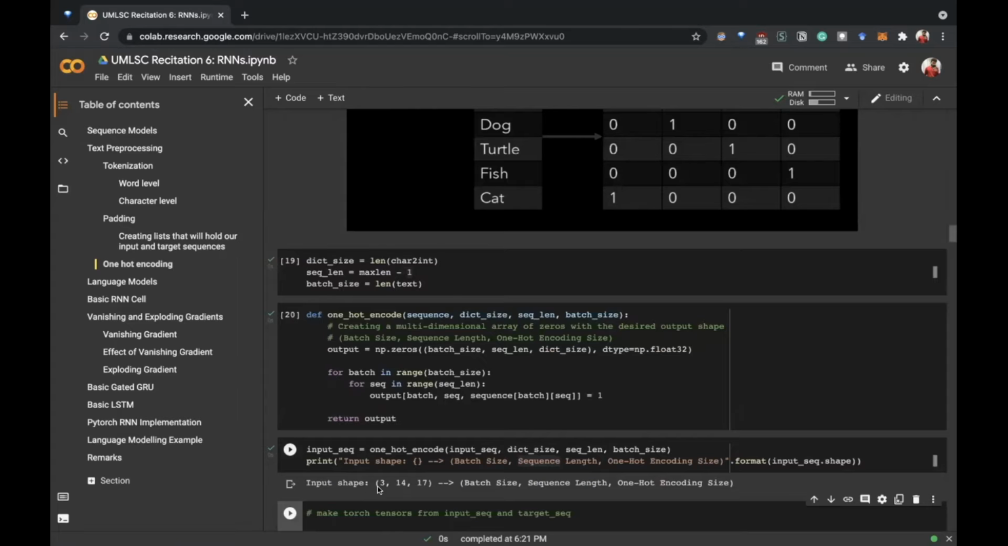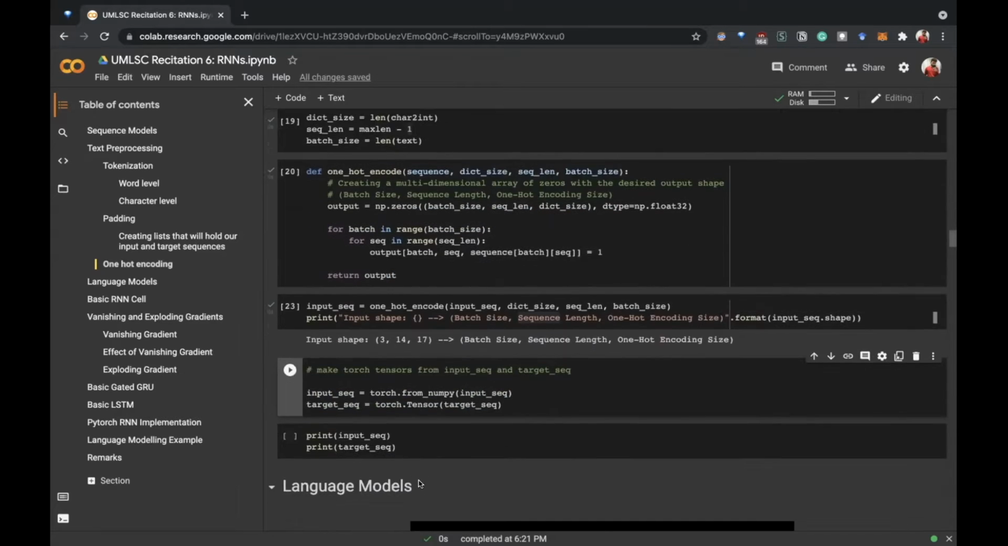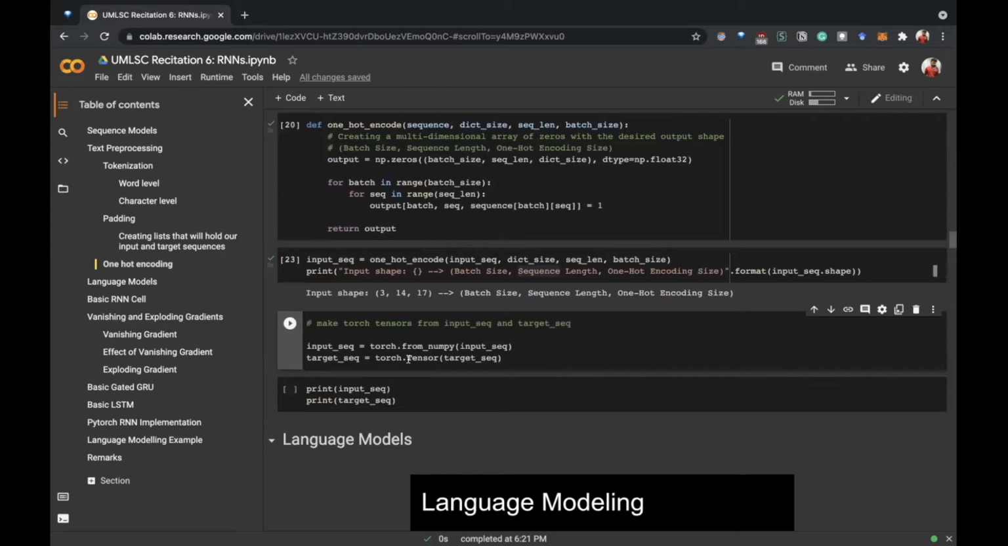Yeah, so the shape of this vector is 3, comma 14, comma 17. So 3 is the batch size, which is 3 sentences for this example. 14 is our sequence length. The sequence length is actually 15, but we take 14, like 0 to 14. And the one-hot encoded size is 17. And then we just convert this, make tensors out of it from the NumPy arrays.